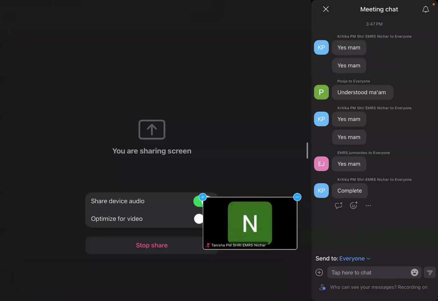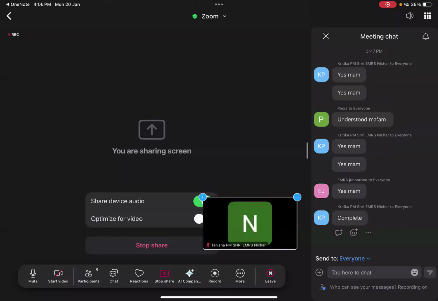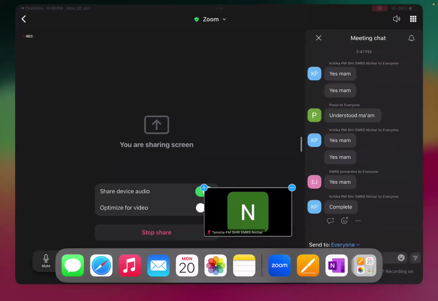ये सबको समझ में आया how PCR works? If you have any doubts in the PCR, please write in the chat box. I'm showing the slide again. Please see it. And if you have any doubts in the PCR, please let me know.